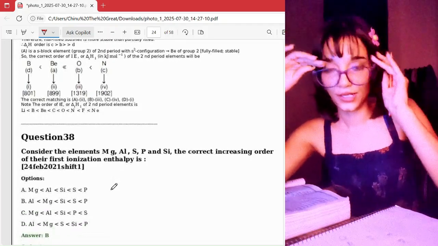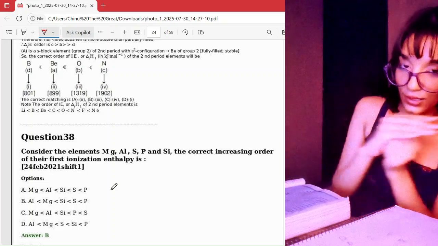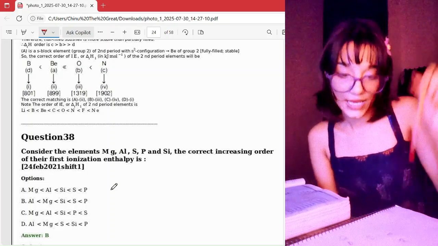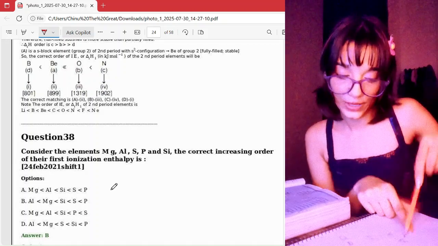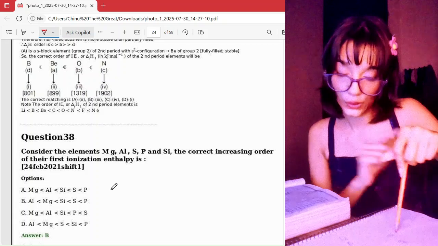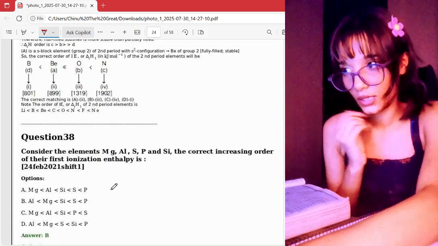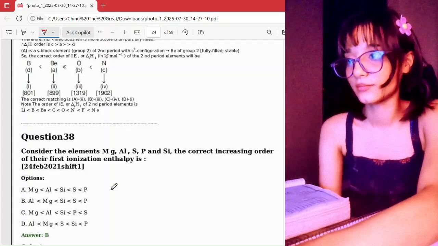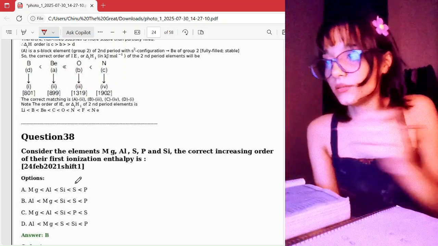Remember, this was a whole exception-based question, okay? No logic in it so much. We know that ionization energy increases across the period and decreases down the group. But in this case, it definitely chose beryllium over boron, even though it's on the left, and it's not following the trend, right? Consider the elements in increasing order. Okay, another ionization enthalpy question. So we know it increases.